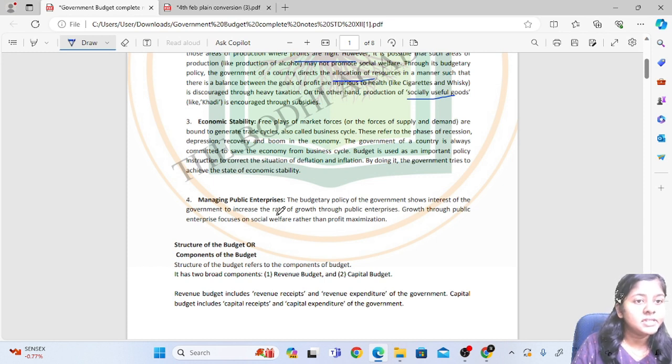Then the next part is economic stability. The free play of market forces, or the forces of supply and demand, is bound to generate trade cycles, also called the business cycle, which includes recession, depression, recovery, and boom. The government of a country is always committed to save the economy from the business cycle.